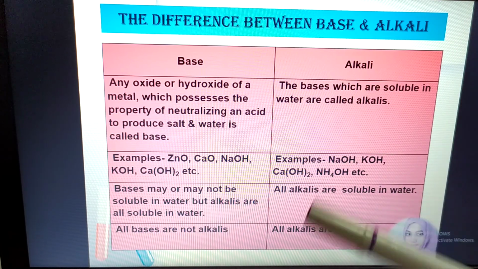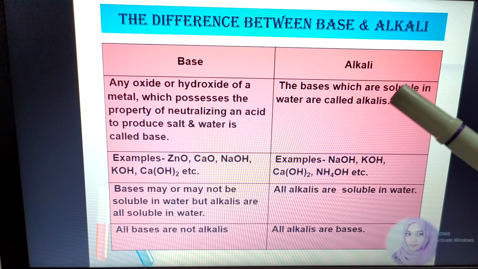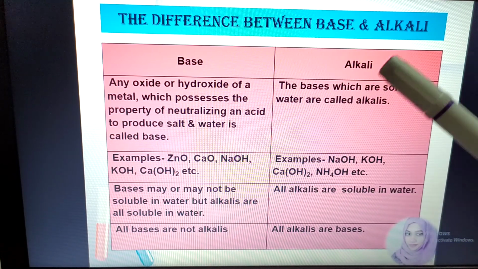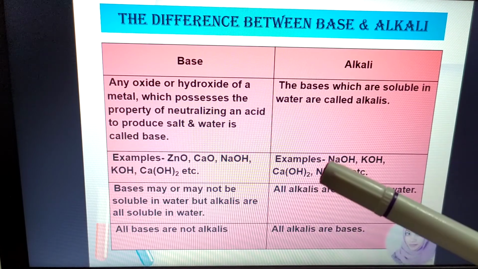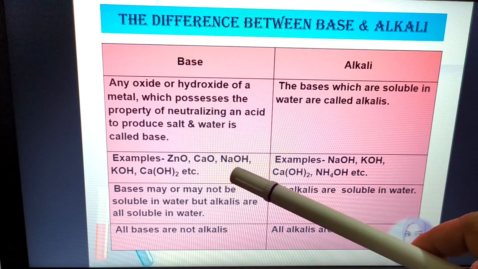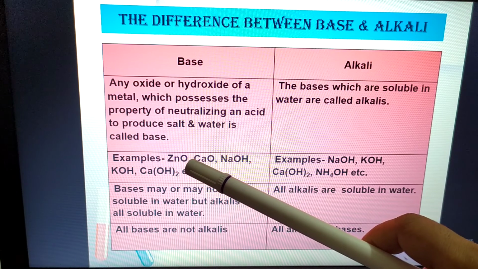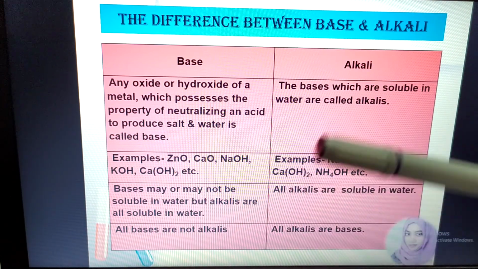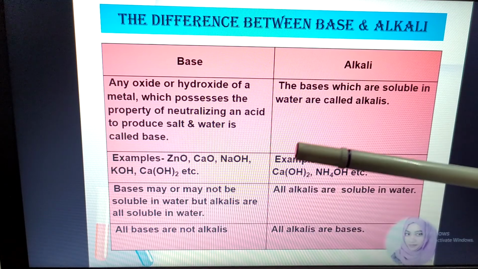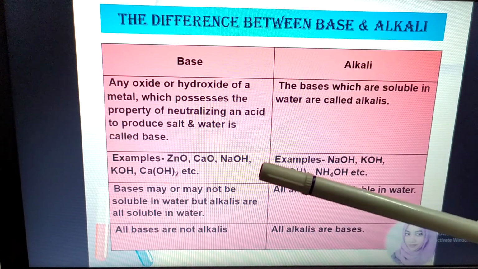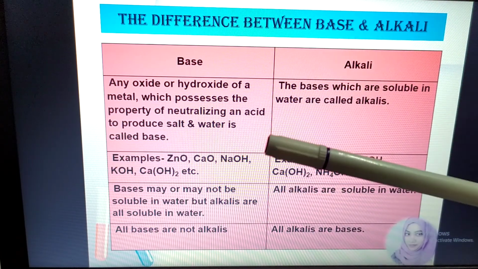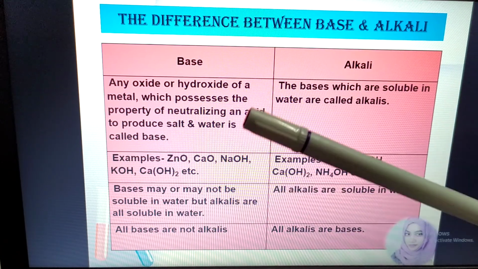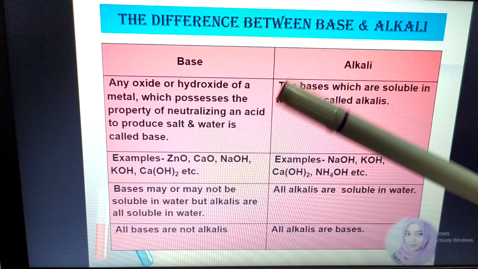So you don't need much explanation, but you have a trick by which you can identify which one is alkali and which one is base. That is the lower valency of hydroxyl. Where the lower valency of hydroxyl is present, all those are bases, alkali and base both. But which ones have a higher valency of hydroxide, like aluminum hydroxide, Al(OH)3?